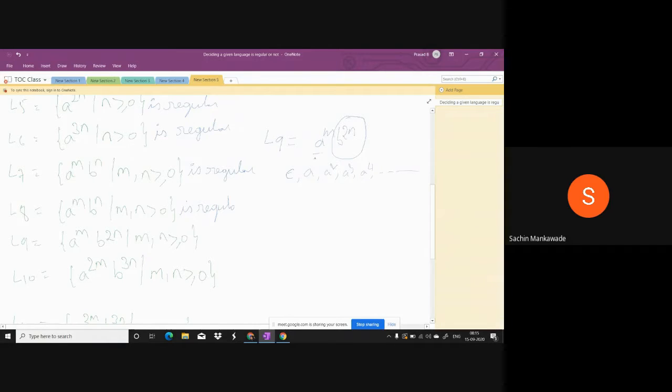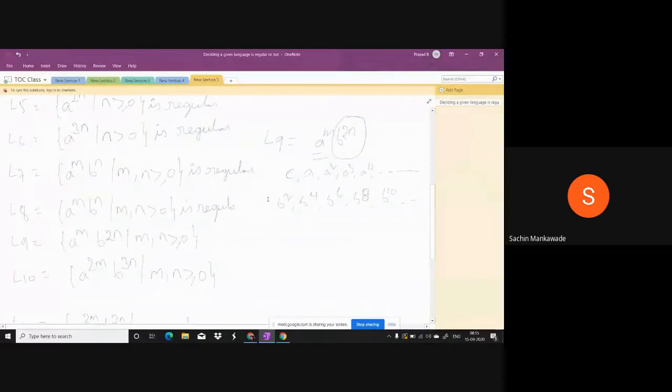And this time suppose M is 0. Then if N is also 0, it will be epsilon. Already we wrote epsilon. If N is 1, B square. N is 2, B power 4. N is 3, N is 4. So here only B's can be there, but B's must be an even number. Only A's can be there, A's can be any number. And epsilon also can be there.